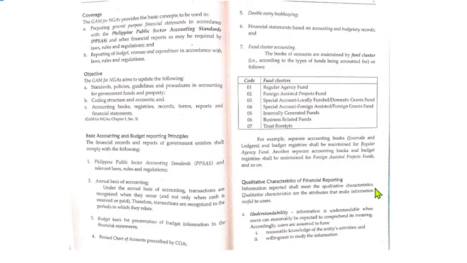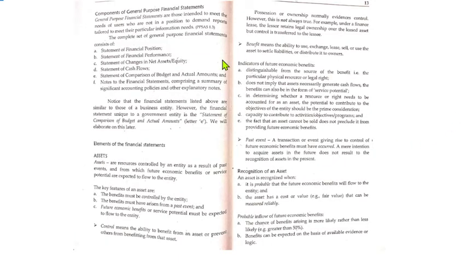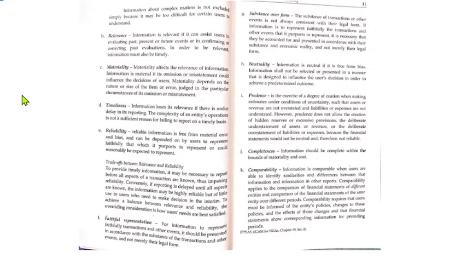One, yung understandability. Ang mga succeeding items na to ay na-discuss na sa iyo under your conceptual framework and accounting standards. Relevance, materiality, timeliness, reliability, faithful representation, substance over form, neutrality, prudence, completeness, comparability. So I think that would be for your reference na. Okay, let's proceed with the components of the general purpose financial statements. Wait, balikan nga lang natin ito. Baka meron kailangang i-emphasize dito.